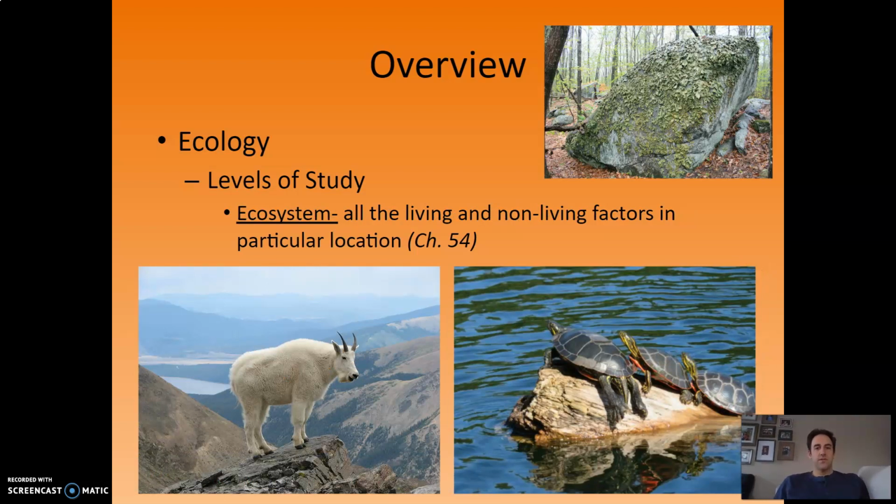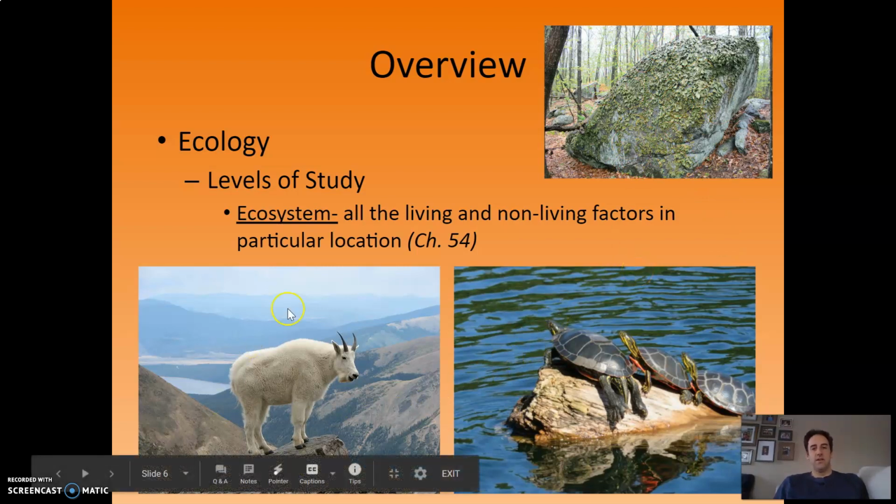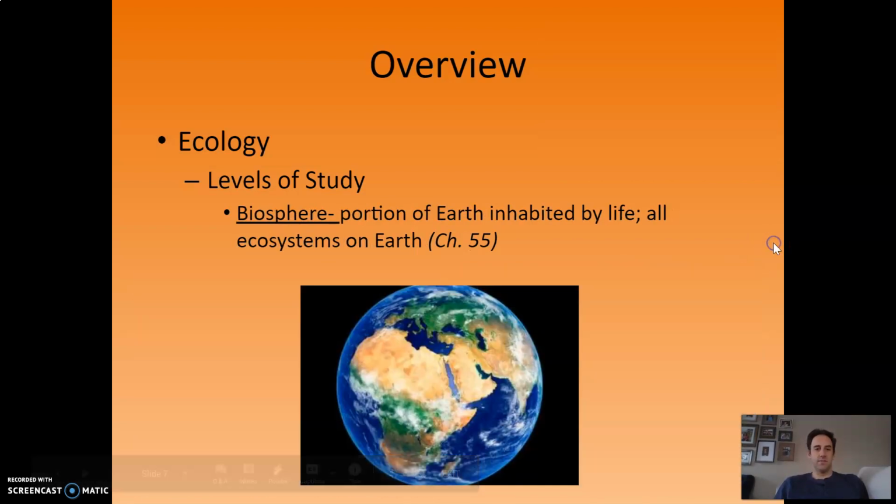Then we can study the ecosystem. The ecosystem includes all the living and non-living factors in a particular location. So this is roughly broken down into tracking the flow of energy through an ecosystem and then the cycling of materials. And so, we're going to look at the rocks and the soil and the sunlight exposure and the temperature and the air pressure and things like that, and how those affect different species.